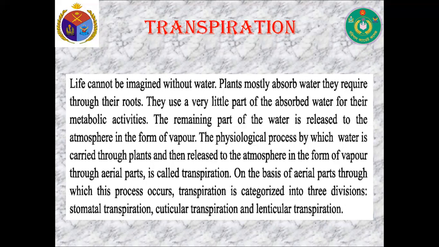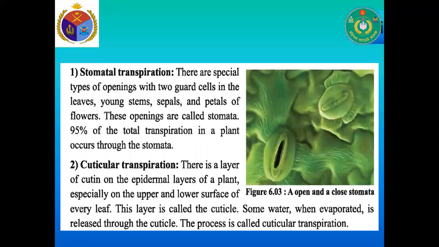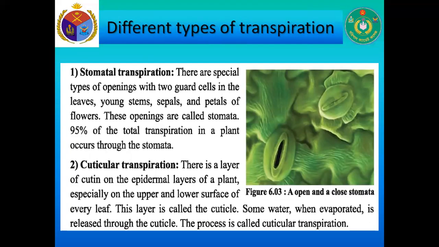On the basis of aerial parts through which this process occurs, transpiration is categorized into three divisions: stomatal transpiration, cuticular transpiration, and lastly, lenticular transpiration. Now, my dear cadets, different types of transpiration. Stomatal transpiration: there are special type of opening with two guard cells in the leaves, young stem, sepals, and petals of flowers. These openings are called stomata. 95% of the total transpiration in a plant occurs through the stomata.